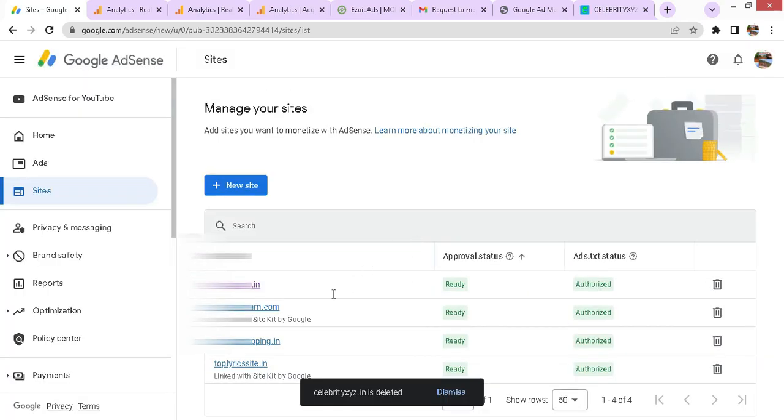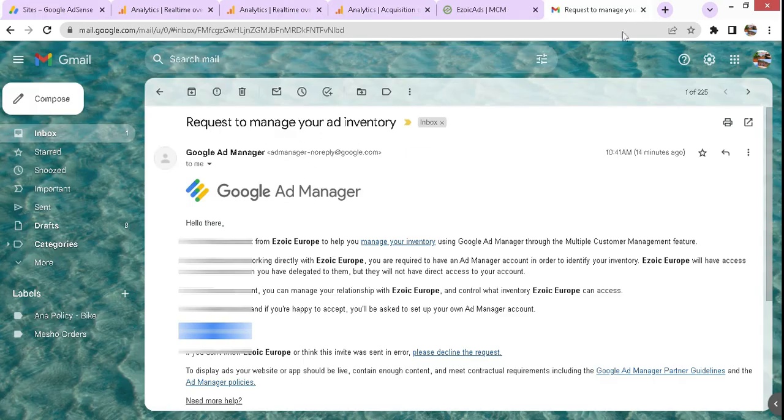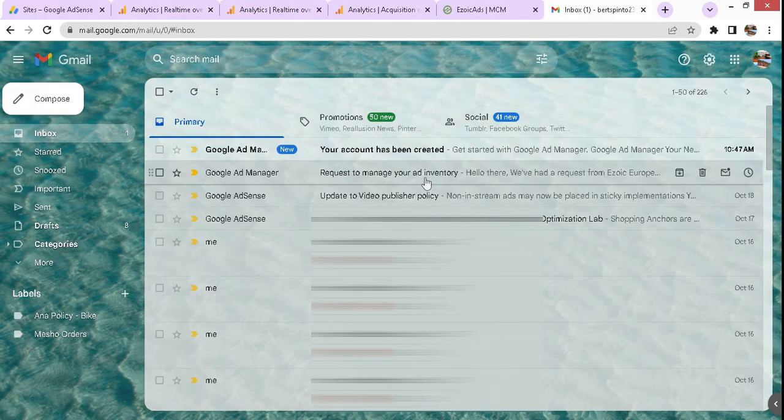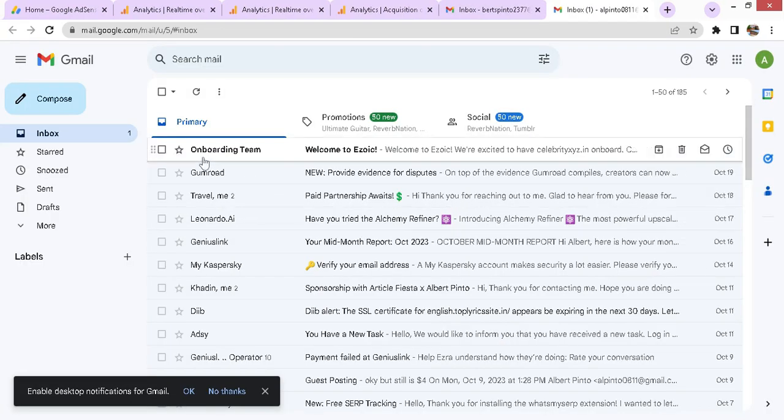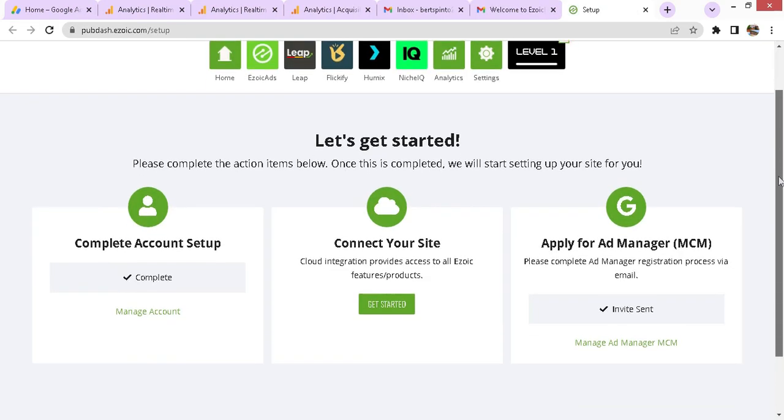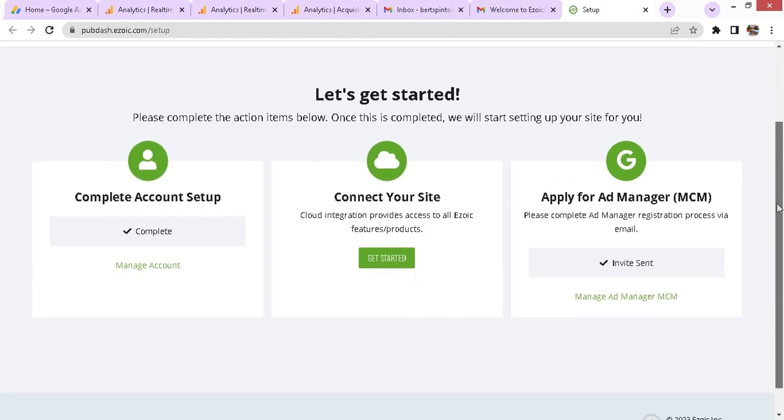Now we will check and see if there are any emails. There is one email from Google Ads Manager informing that my account has been created. Then there will be one email from Ezoic welcoming you. Let us access the dashboard and see what is the status.